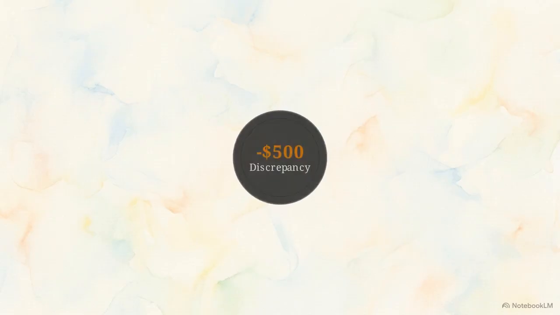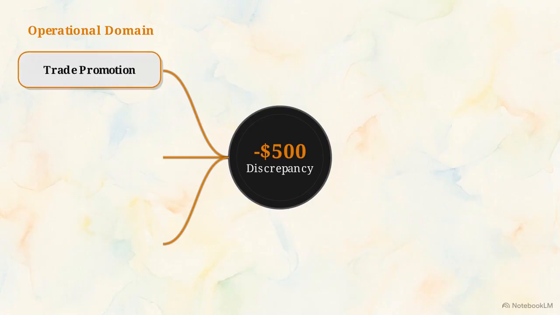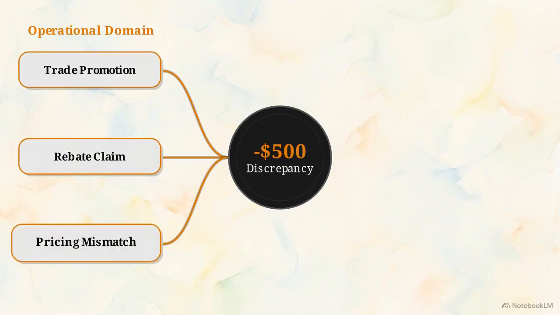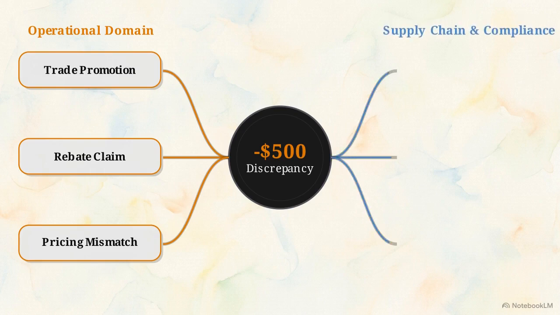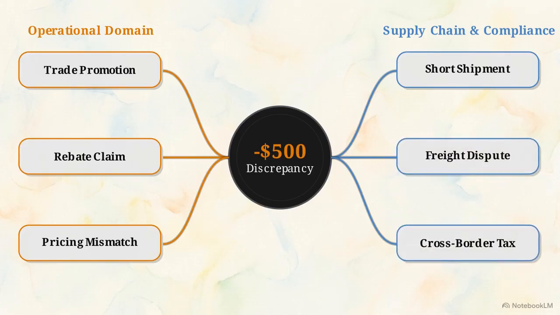This tree diagram visualizes the sheer volume of potential business causes hidden within that single mathematical discrepancy. Here on the operational branches, the deduction might stem from a trade promotion allowance, a volume incentive rebate claim, or a direct pricing mismatch against the contract. On the supply chain and compliance branches, the exact same $500 could represent a short shipment, a freight dispute with a carrier, or a cross-border tax jurisdiction mismatch.